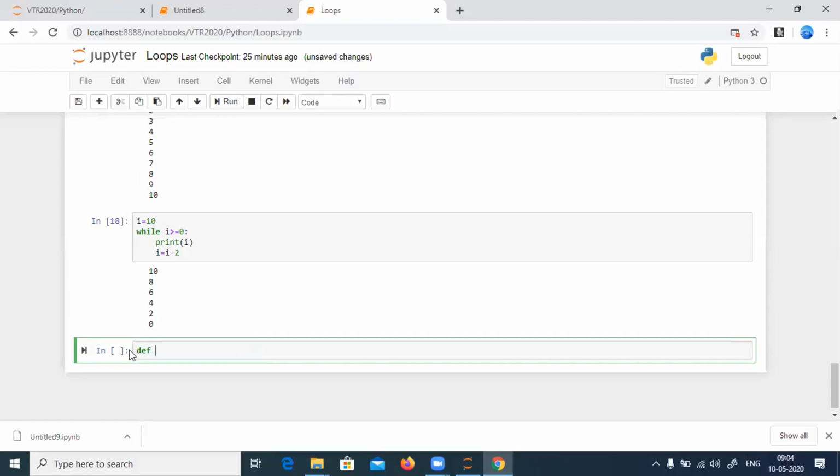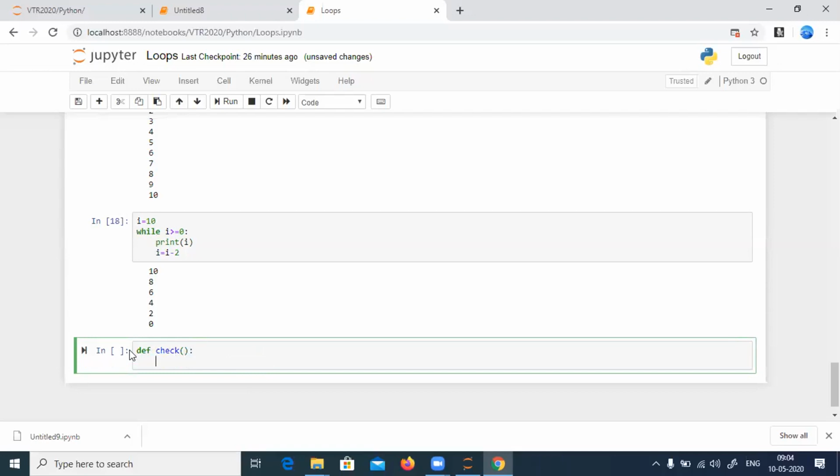I'll create a function by name def check. It's always good to write inside the function. Now I'll start writing. I say print enter the number. The user enters the number now. Next.